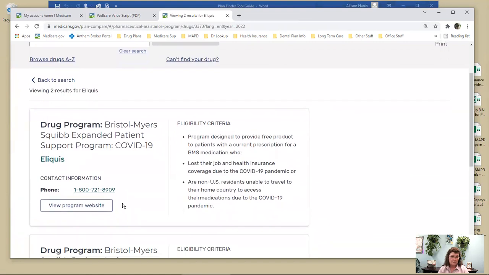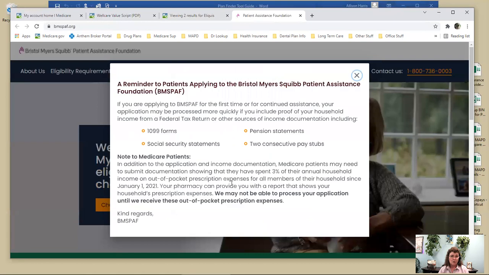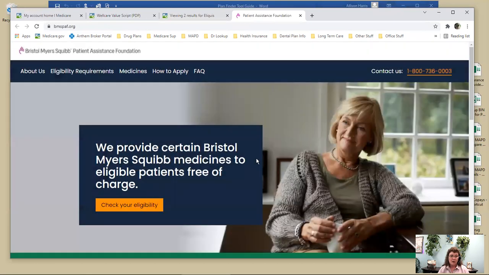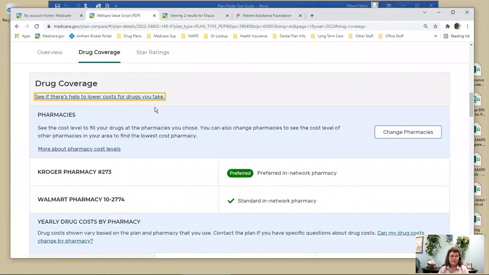So, of course, there's a COVID program. And then they say, hey, if you have Part D and you spend at least 3% of your income on drug cost, we'll help you. And sometimes, like this particular one says, if your income is less than $54,000, I think, they'll give it to you free. So either call this number, or you can click on this to go to the program website where you can apply for it online or print off a form. But it's really great that now they're showing you there are ways to get lower costs.